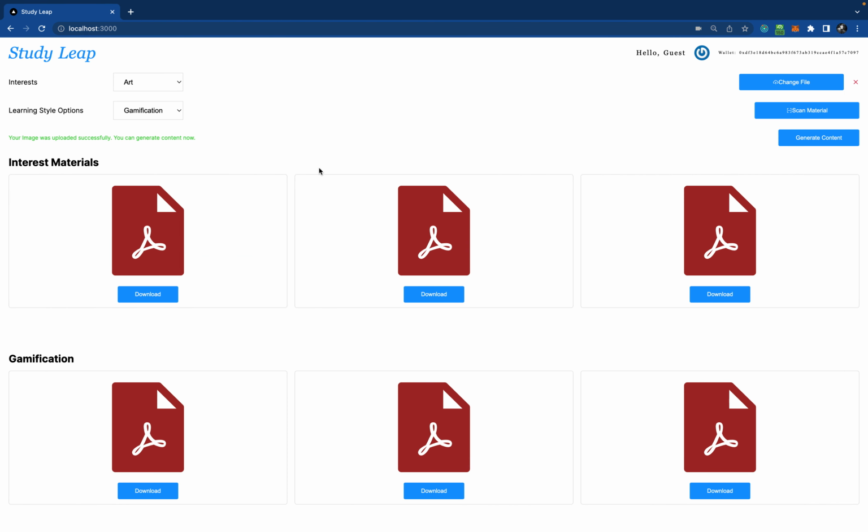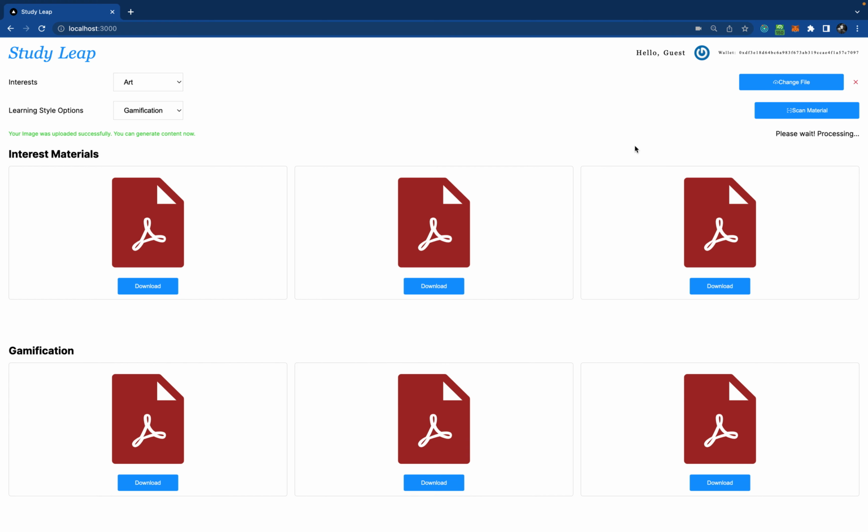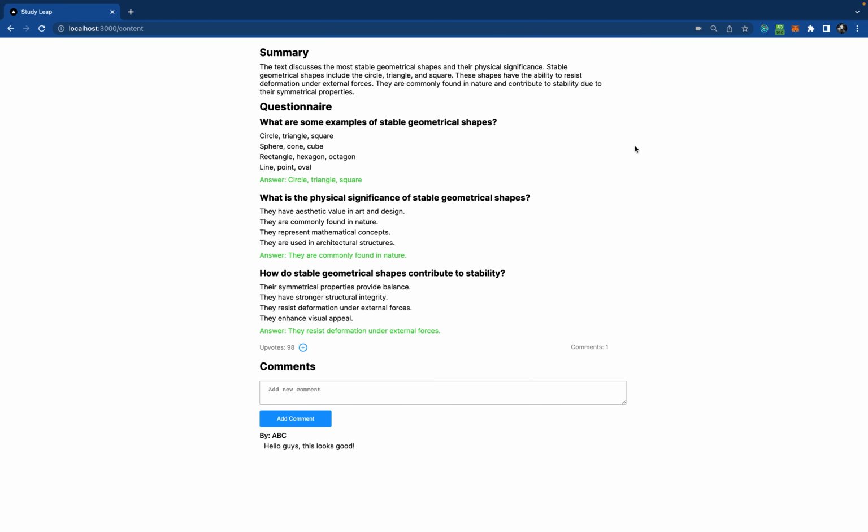Once we have done that, we'll see the message that we can generate the content. I'll click on generate content, and it takes a little bit of time because it goes to Cloud Vision and then ChatGPT. So this is how the content looks. We get a summary and then questionnaires along with their answers. We can upvote if we like the content, and we can see the comments. We can add a comment like, this is looking good to me, and so on.